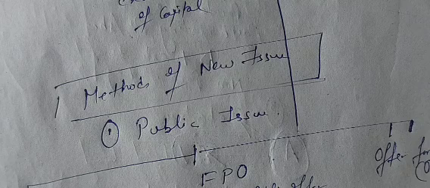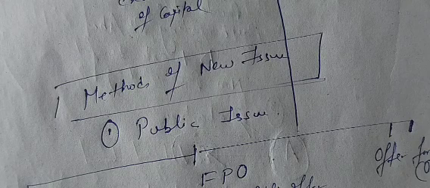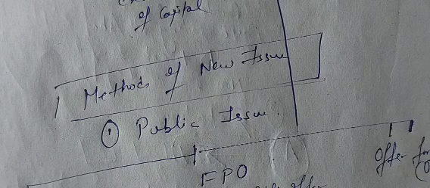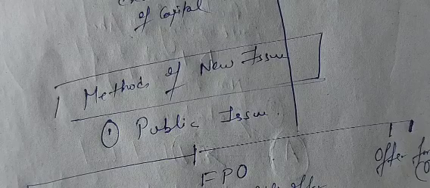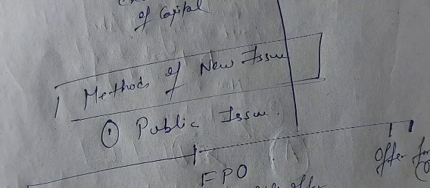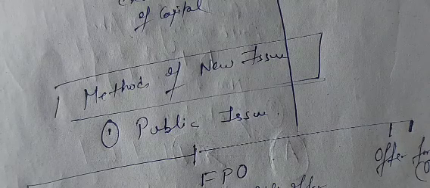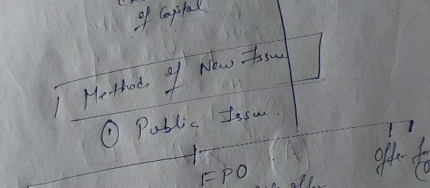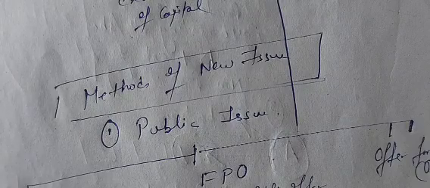Now the next thing that we will talk about is public issue. Are there certain norms and regulations regarding this public issue? Yes, there are certain norms that are required to be followed to bring this public issue. It is not that easy that one fine morning I woke up and thought, okay, today I will issue shares to the public. No, it's not like that. There are certain norms which need to be followed, and these norms are separate for listed companies and unlisted companies.